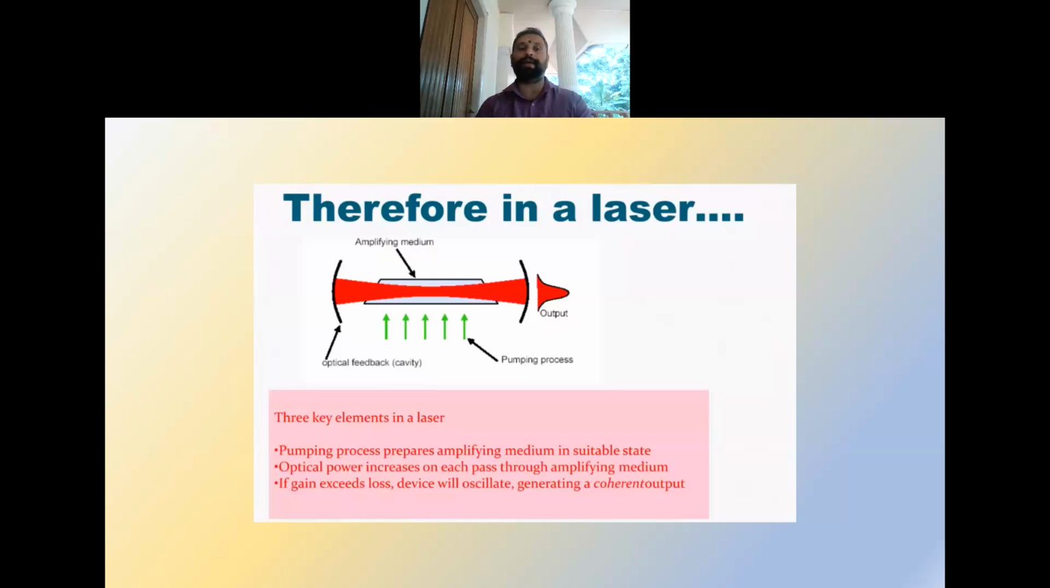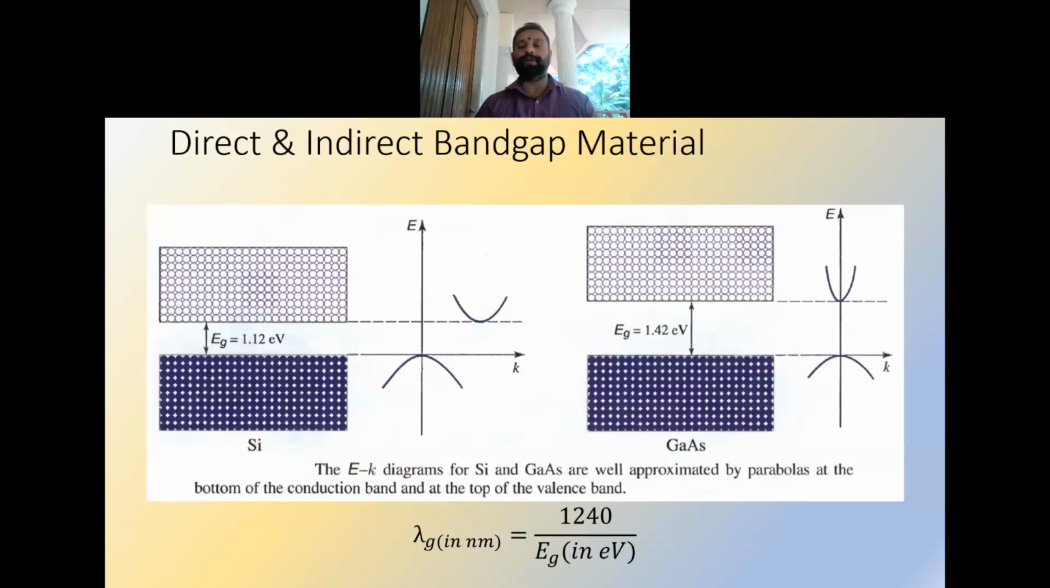In the active medium, the population inversion will happen, and the optical feedback also will amplify the signal. So once the gain is overcoming the loss, then the lasing action will start happening, and all the photons which are generated will have the same characteristics, so it will provide a coherent output.